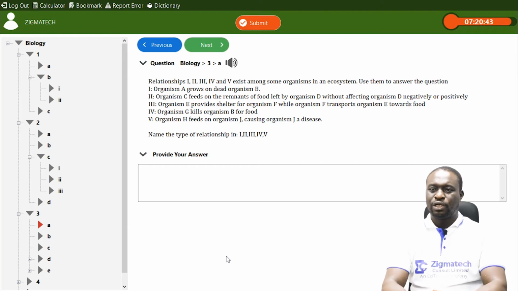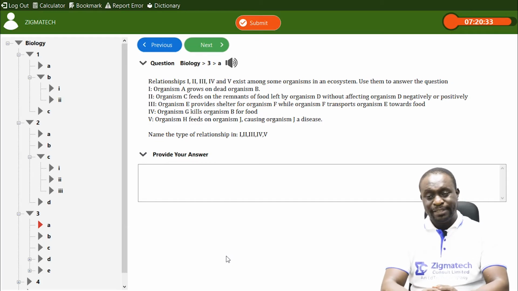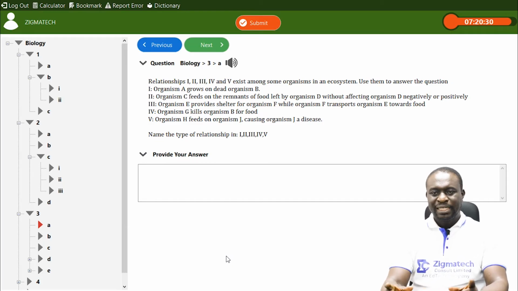Commensalism. Now, relationship 3 says organism E provides shelter for organism F, while organism F transports organism E towards food. That relationship is what we call a symbiotic relationship, symbiosis, or you can call it a mutual relationship, a mutual association or symbiotic association. And then relationship 4 says organism G kills organism B for food. Now, that is predation.